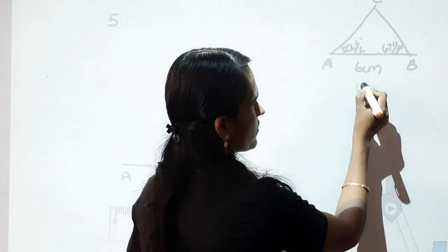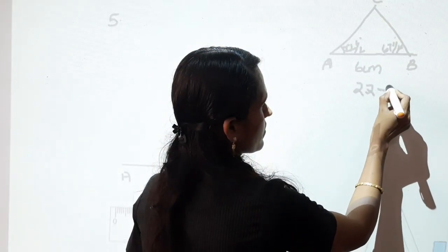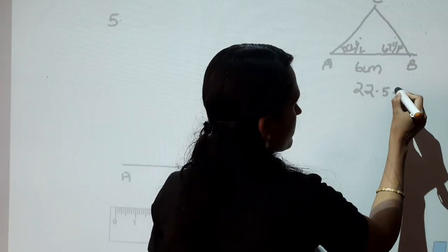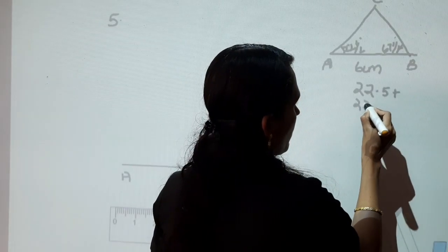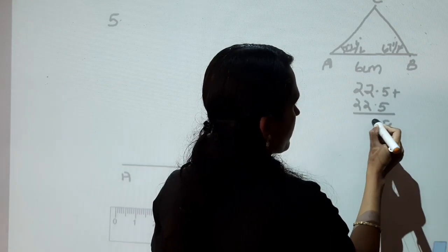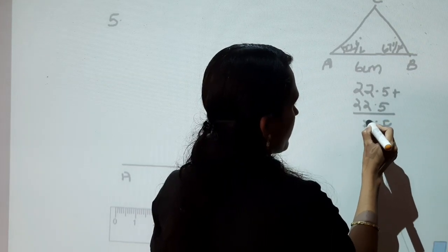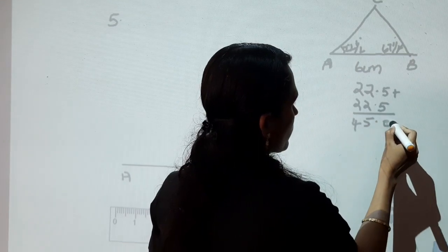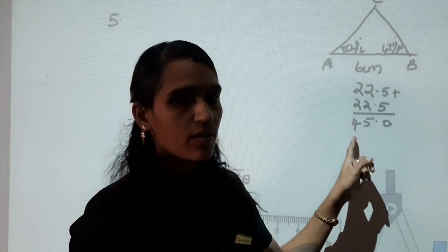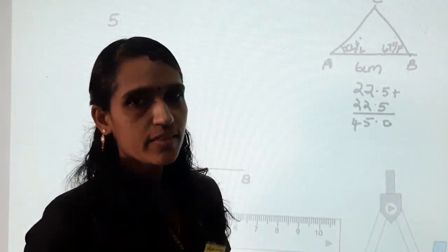That is, here 22 and a half doubled is 45 degree.